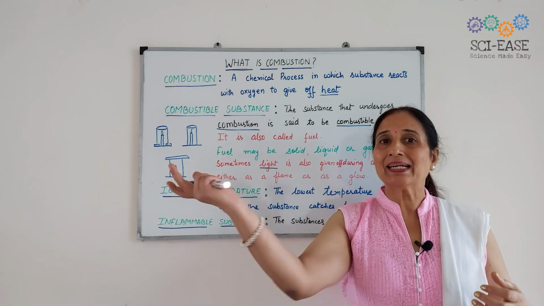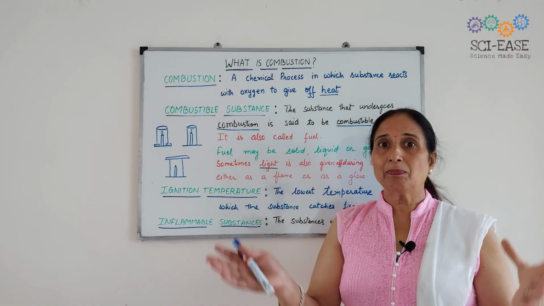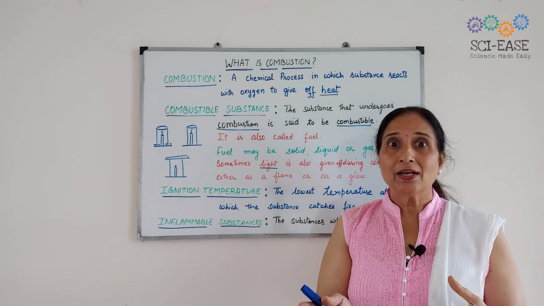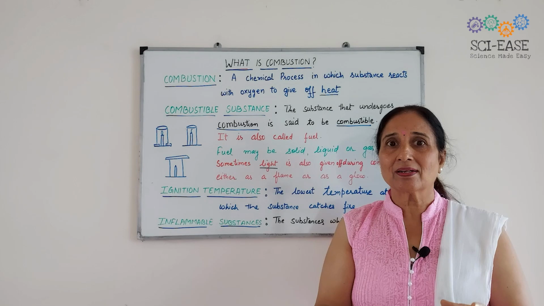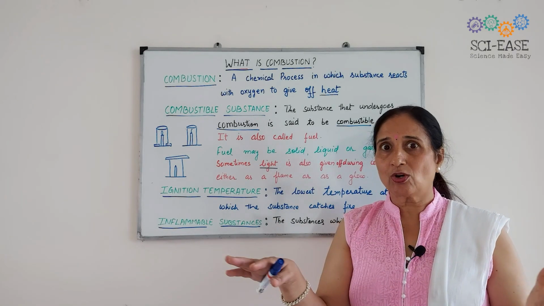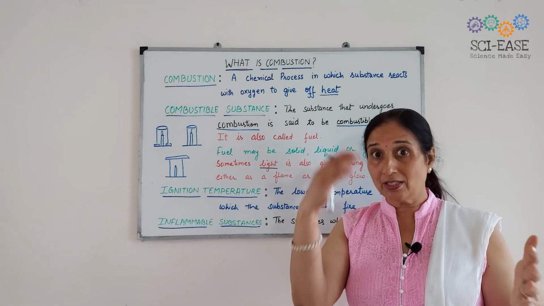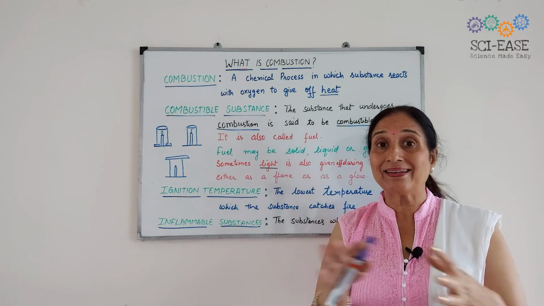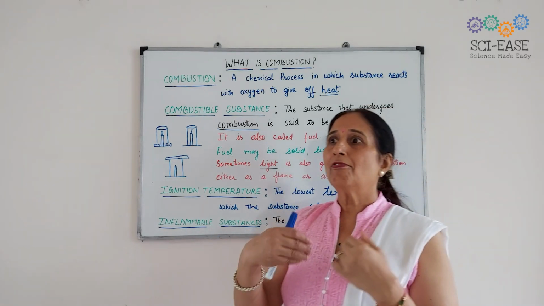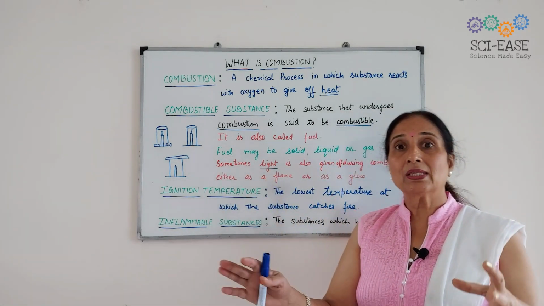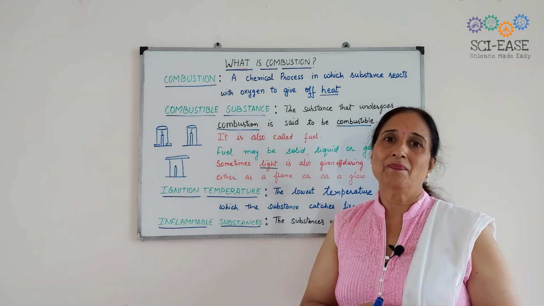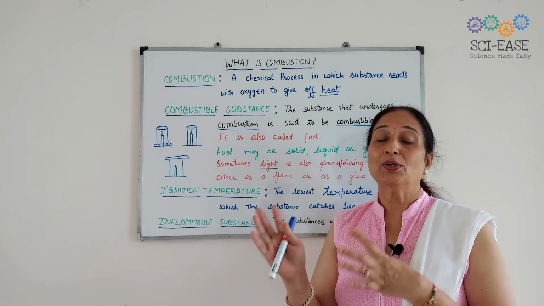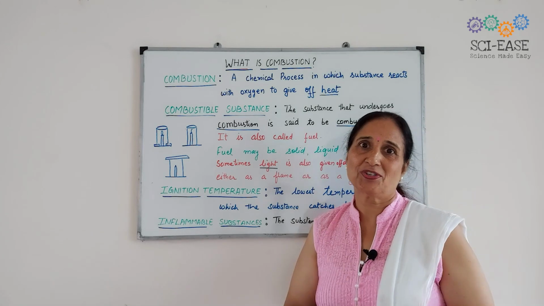We put a blanket over that person. Why? So that the supply of oxygen present in the air is cut off, the fire will stop, and the person will not be harmed much.